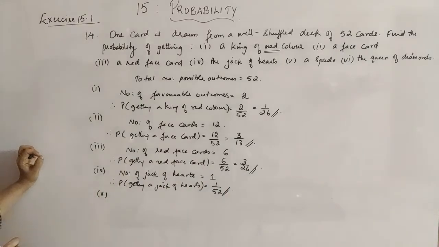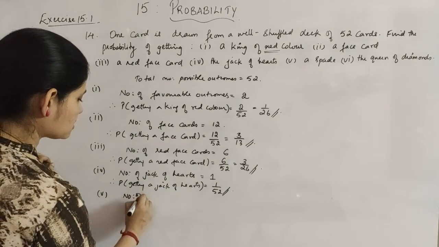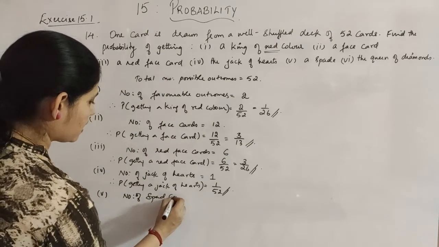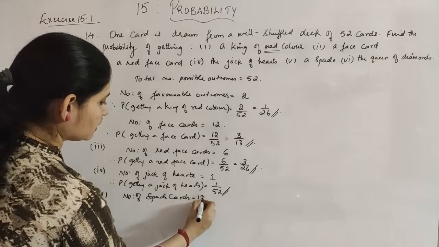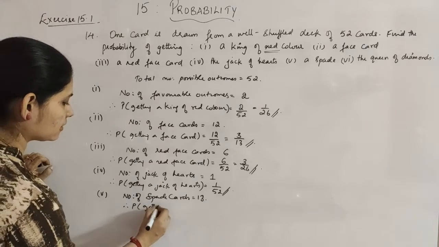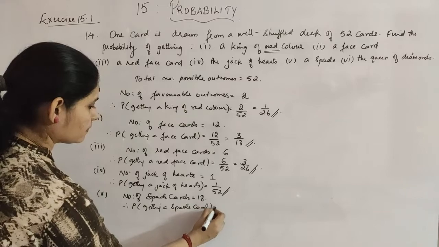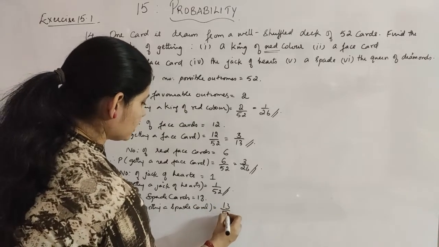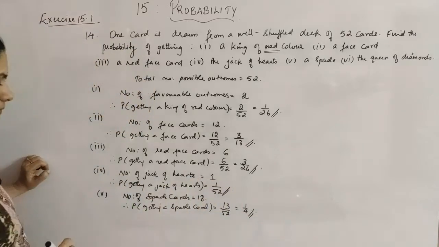Fifth one is getting a spade card. How many spade cards do you have? It is one of the 4 suits, so you have 13 spade cards. So you can say the number of spade cards is 13. Therefore, the probability of getting a spade card will be 13 by 52, which is 1 by 4.